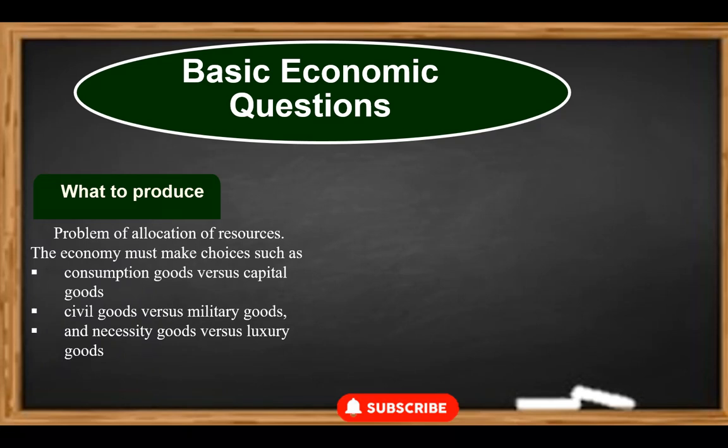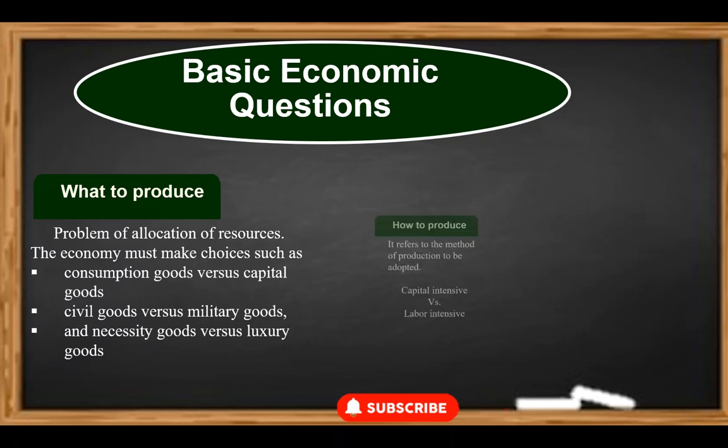Scarcity implies the society cannot have all the goods and services that it would like to have. This in turn compels it to decide which goods and in what quantities are to be produced. The society would have to choose what consumer and capital goods, and what amounts of each, should be produced. In particular, the society faces a range of goods and services such as cars, schools, houses, nuclear bombs, rice, machinery, lipsticks, and haircuts, and must determine what amount of each chosen good or service should be produced.